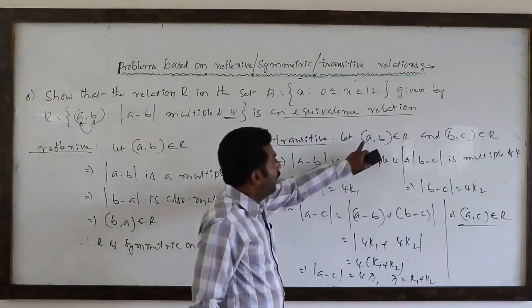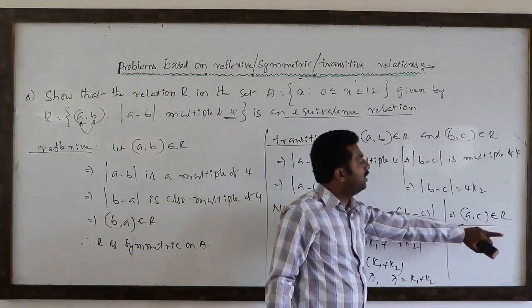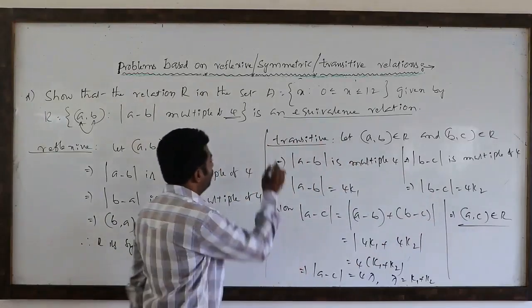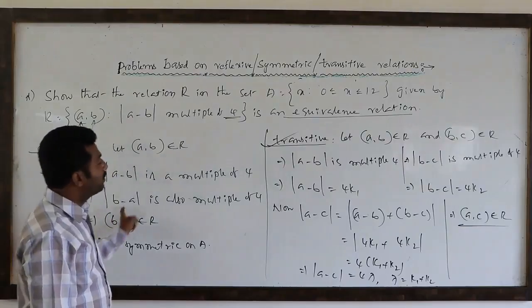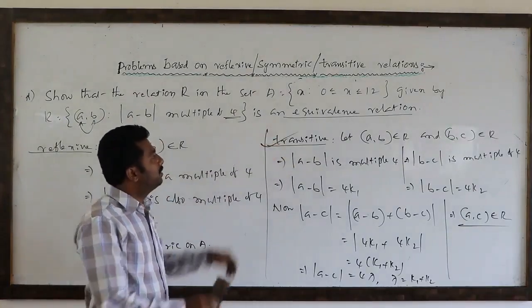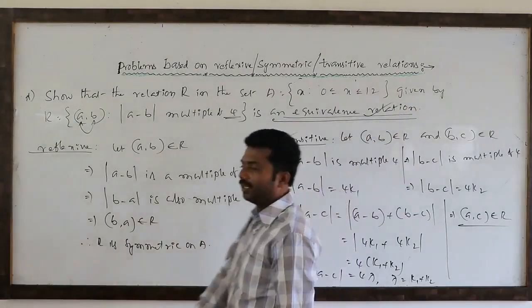So (a, b) belongs to R and (b, c) belongs to R, and we proved that (a, c) also belongs to R. So this is also transitive. Hence R is reflexive, symmetric and transitive. Hence this relation is an equivalence relation. Like that we have to answer.